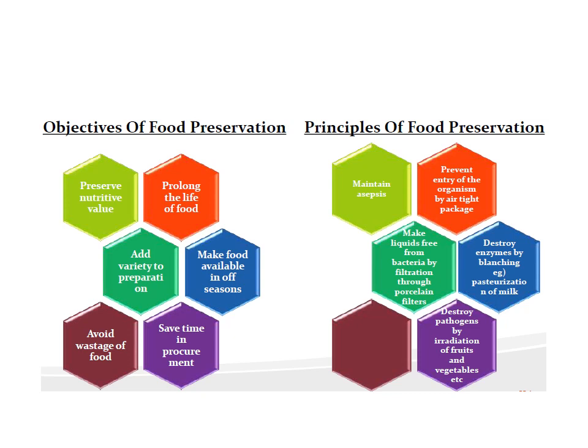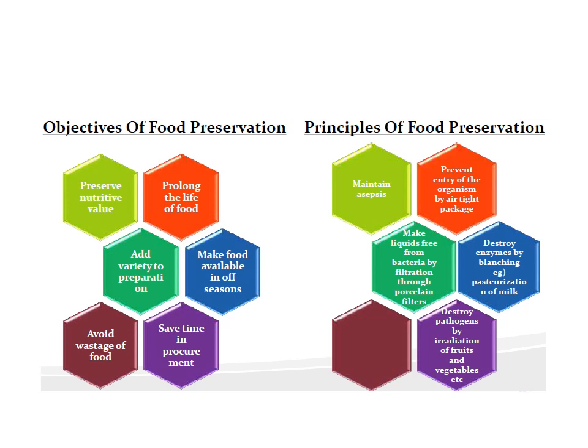Now, the objectives of food preservation are to preserve the nutritive value and to prolong the life of the food. They make food available in off seasons also. They add variety to preparation. They can avoid wastage of food. They can save time in procurement. So these are the important objectives of food preservation.